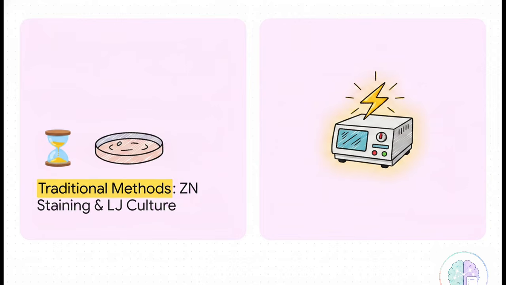And the LJ culture, which is the gold standard, takes a brutal 6 to 8 weeks to grow just because TB bacteria are incredibly slow multipliers. Patients literally do not have that kind of time. That's exactly why the WHO strongly recommends the Xpert MTB/RIF assay. It's an absolute game changer. It gives you 72% sensitivity, 100% specificity, and you get the results in under 2 hours. Plus, it checks for rifampin resistance at the exact same time.